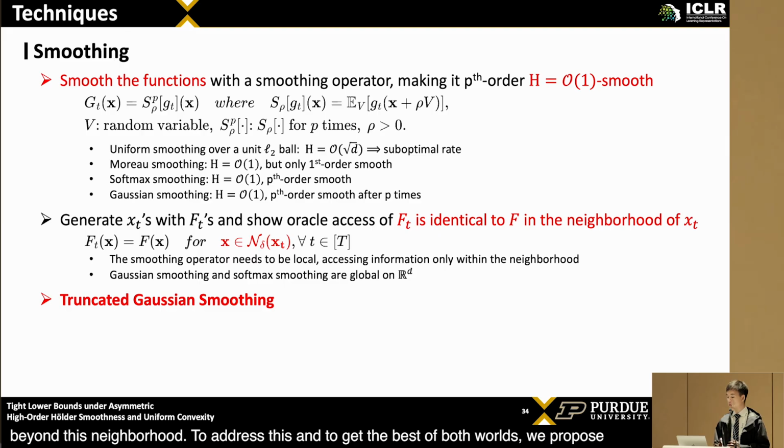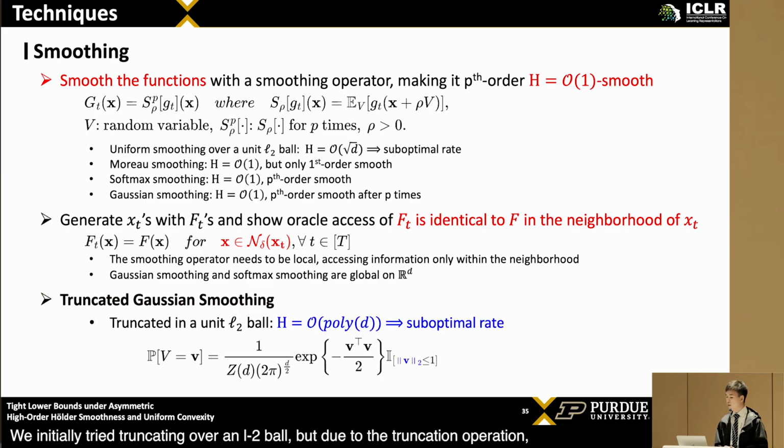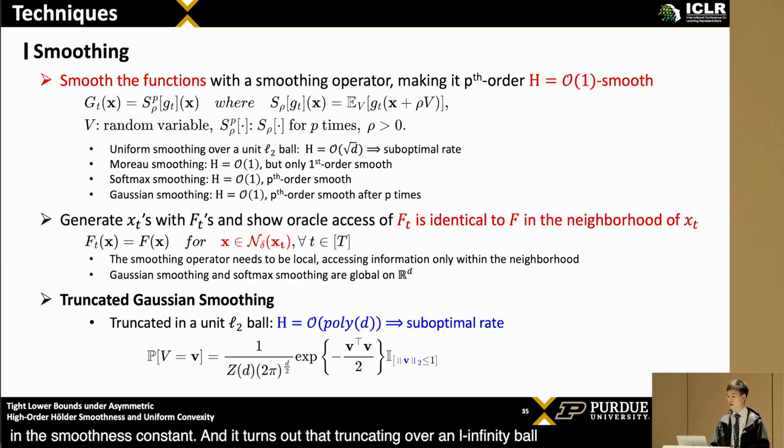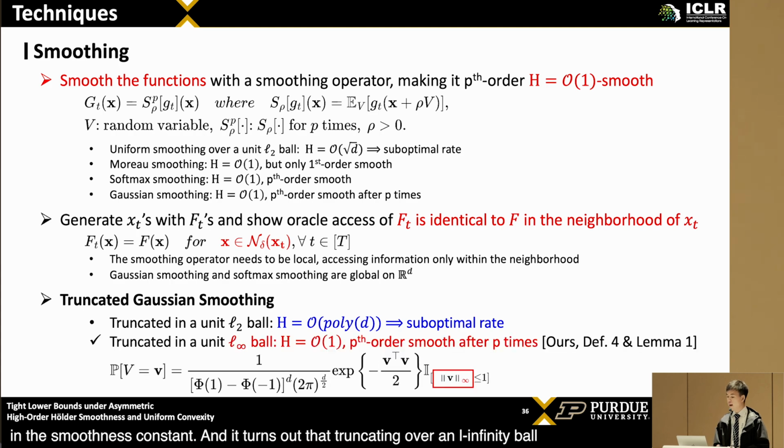To address this and to get the best of both worlds, we propose truncated Gaussian smoothing, a localized variant of Gaussian smoothing. We initially tried truncating over an L2 ball, but due to the truncation operation, the normalization of the Gaussian PDF within an L2 ball once again led to dimension dependence in the smoothness constant. And it turns out that truncating over an L infinity ball resolves this issue, giving us the desired smoothness and locality properties. Plugging this smoothing operator back into the hard function construction framework concludes the proof sketch for the Q larger than P plus nu case.